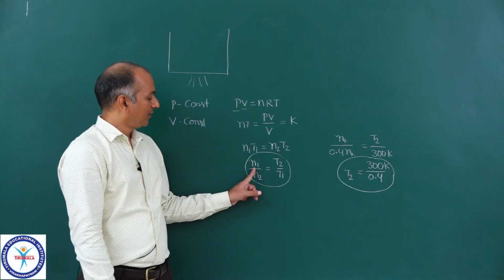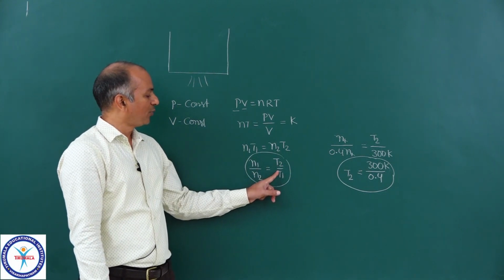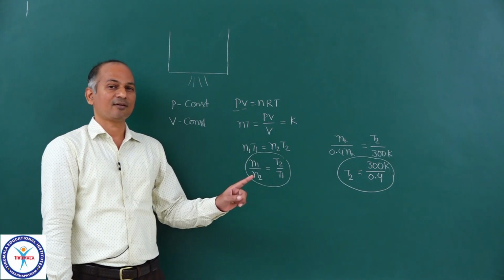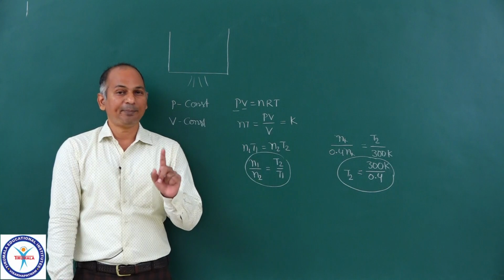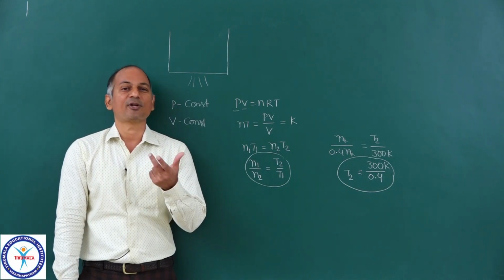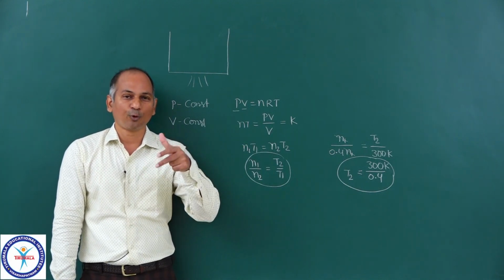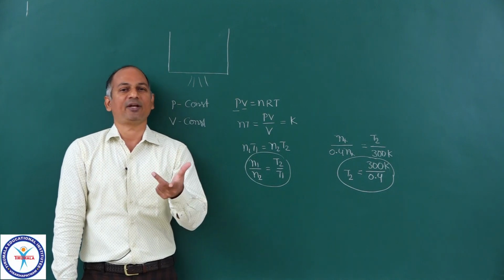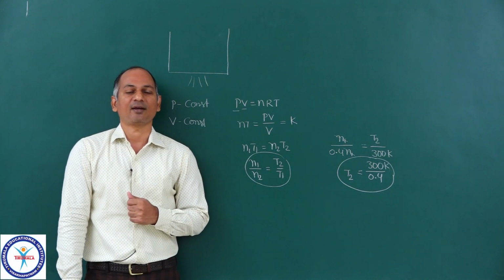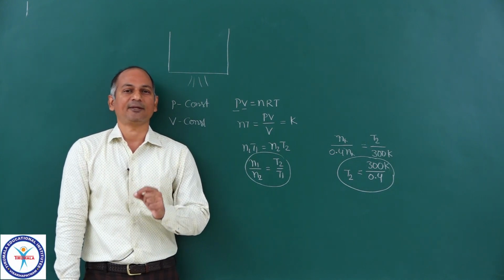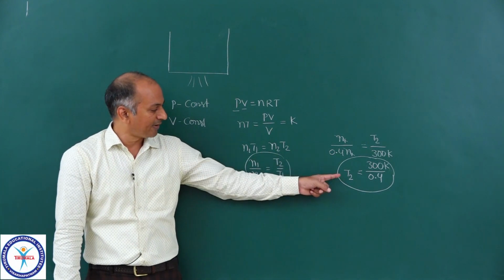Simple. N1 upon N2 is equal to T2 upon T1 because P is constant, V is constant. V is the vessel's volume, it cannot change. And P remains constant because it is open to atmosphere. If it were a closed vessel, then pressure would have been different. But it is open to atmosphere, so its pressure cannot be different. Now this is the final temperature T2.